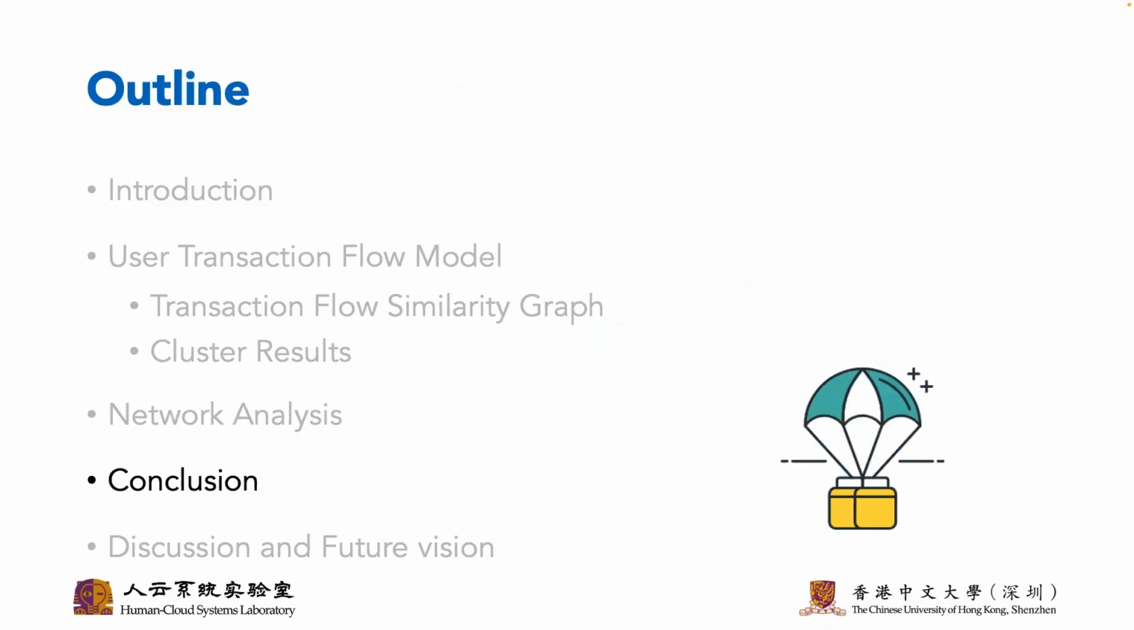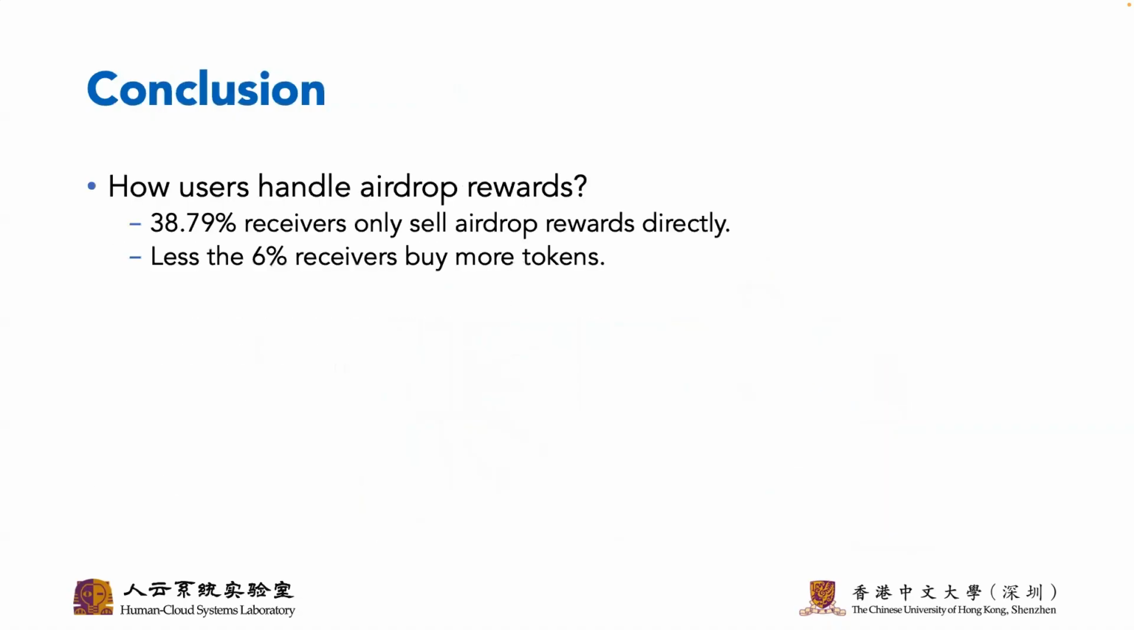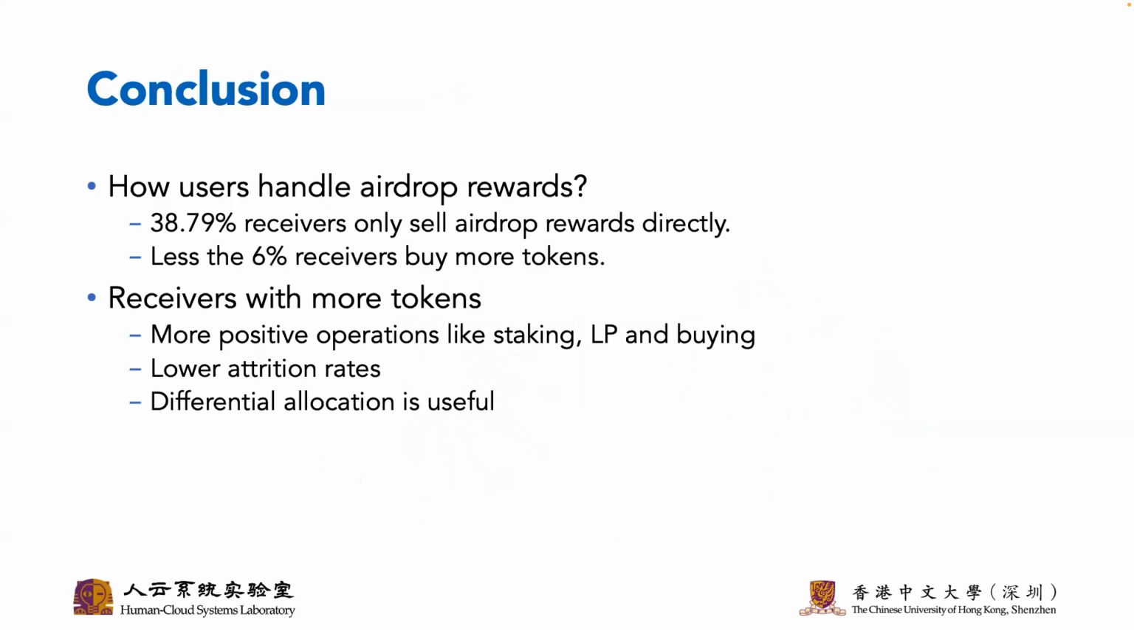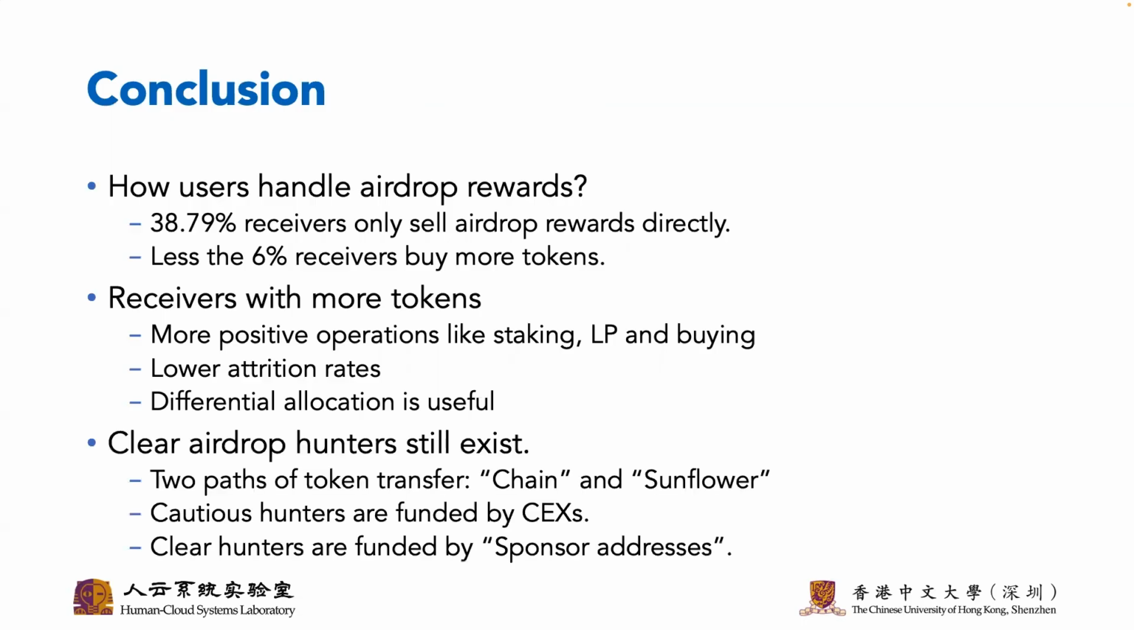Okay, the next part, let's talk about the conclusion. We find that more than 38% of receivers only sell airdrop rewards directly, and less than 6% of receivers buy more tokens. Besides, we find that differential allocation is effective because addresses with higher rewards tend to buy more tokens or stake them to participate in governance. Meanwhile, they have lower attrition rates.